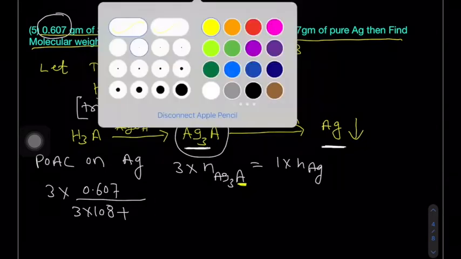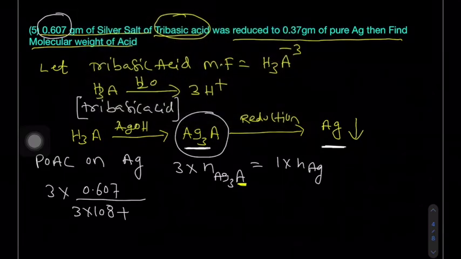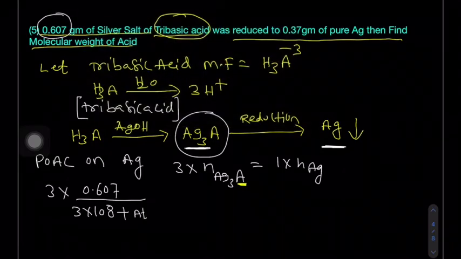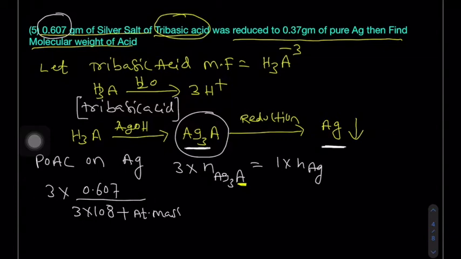Now we are writing here the atomic mass of A. We don't know what A is, that's why I am writing the atomic mass. The sum of the atomic masses is equal to the molecular mass, is equal to what is the weight of the silver obtained finally?